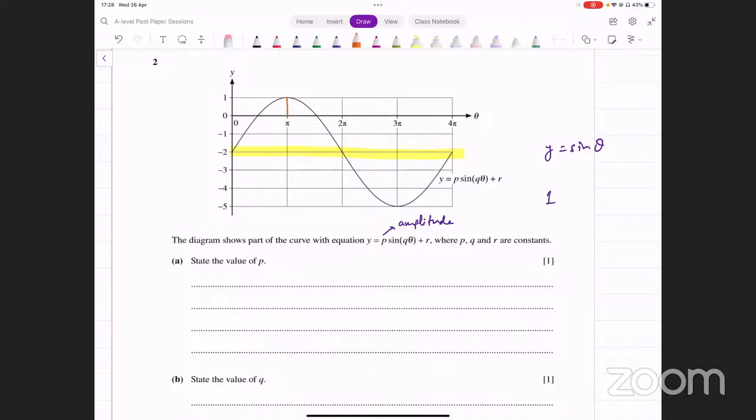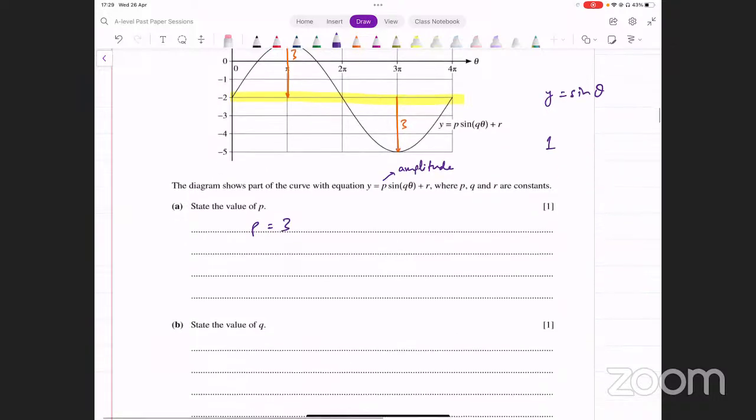You see, you have 3 units here maximum on the upper side, and you have 3 units going down on the lower side as well. The maximum distance from the baseline, how much is that? That's 3 units. So the amplitude of this graph that you have here is 3 units. तो जो p की value यहाँ पे होनी चाहिए वो क्या होनी चाहिए, वो 3 होनी चाहिए. p should be equal to 3 here.